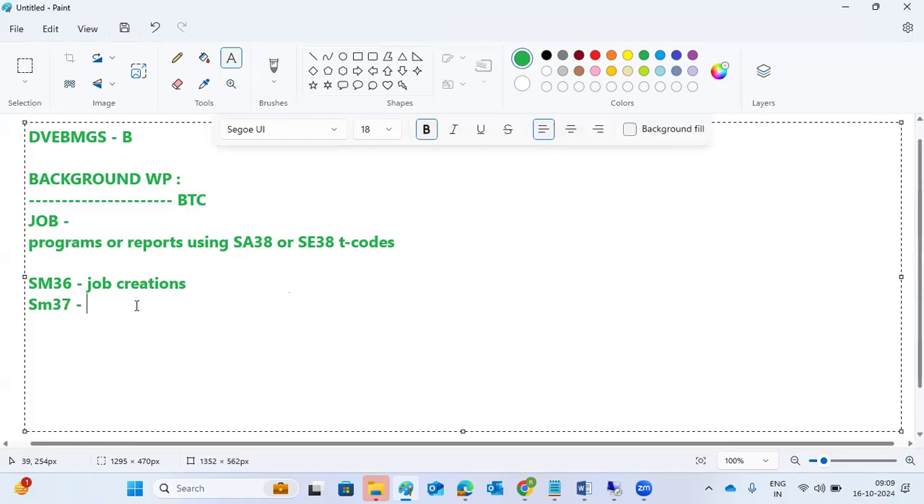SM37 is for monitoring the jobs, whether the job is successfully completed or not, and so on. Canceling the jobs, monitoring the jobs, scheduling, rescheduling, copy, deletion, all kinds of job-related admin work we can do in SM37. SM36 is only for job creation, right?